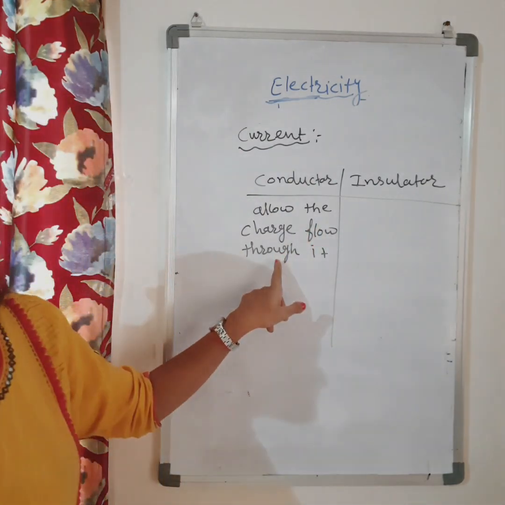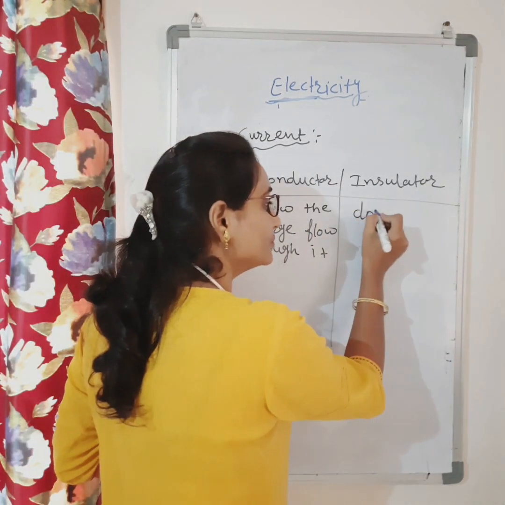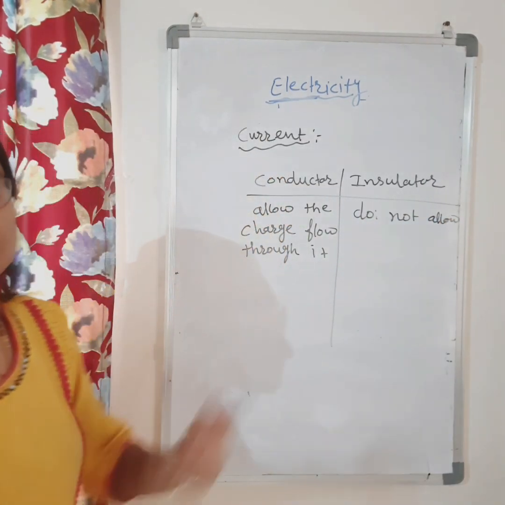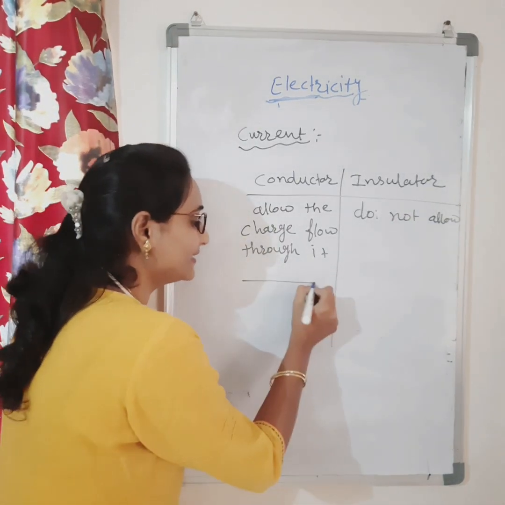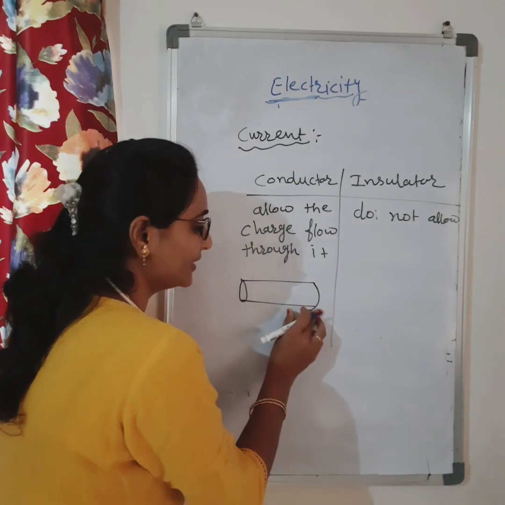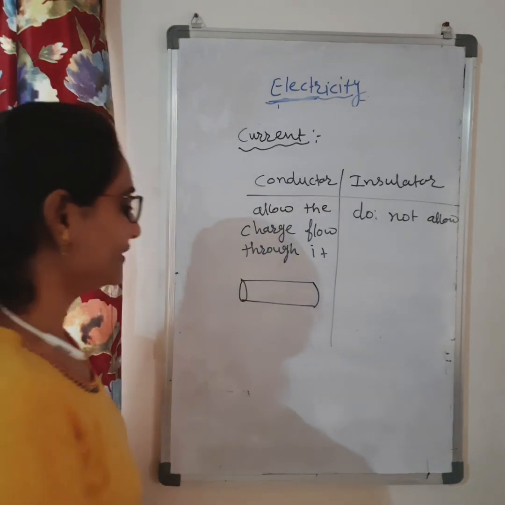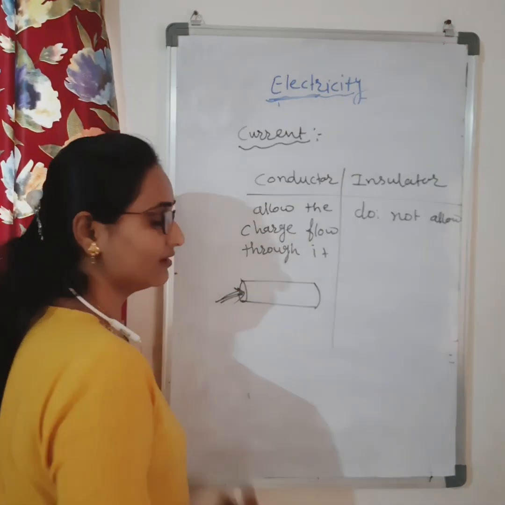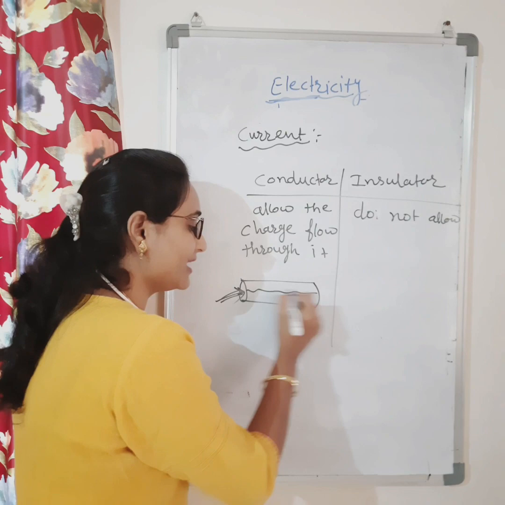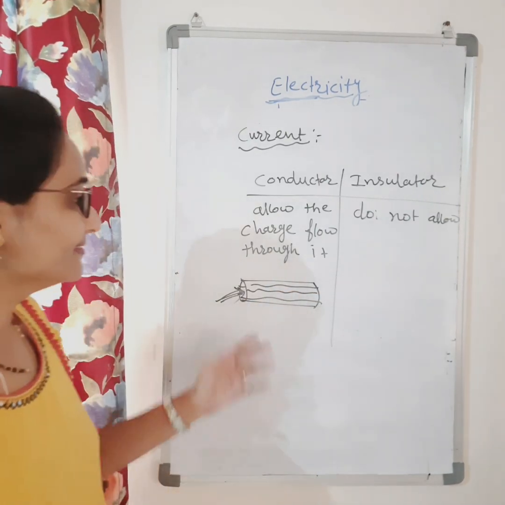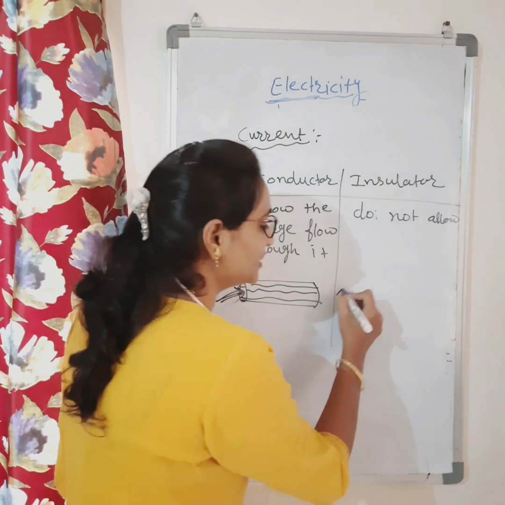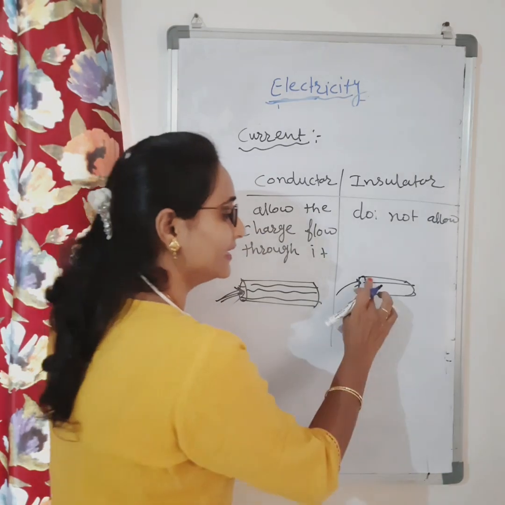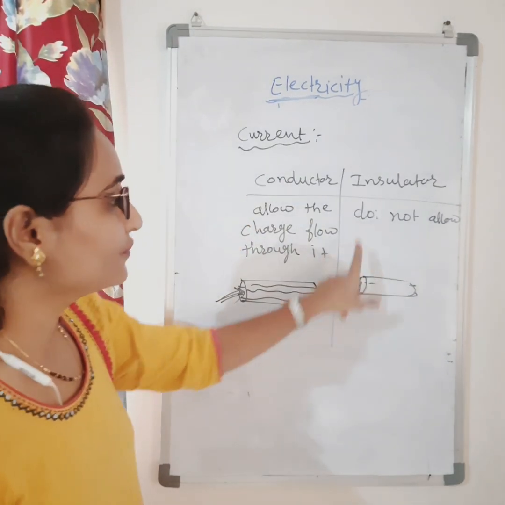And insulators are just the opposite of it, they do not allow charges to flow through them. Suppose I take any wire, a conductor, and give one charge to this conductor. It will allow this charge to flow through it. Therefore, it is called a conductor. If I give the charge to an insulator, it will not allow it. The charge will not flow inside this. It will stop here only. So therefore, they are insulators.